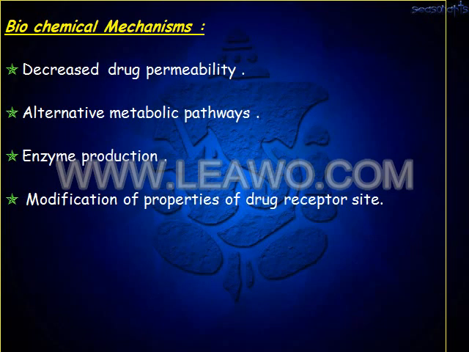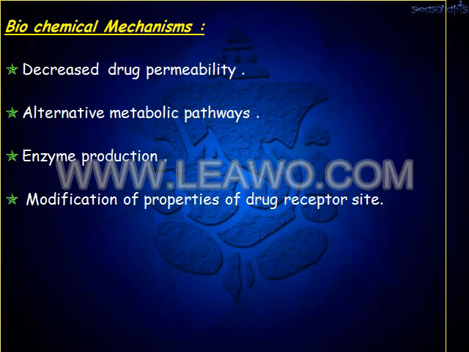What are the biochemical mechanisms involved in mutational drug resistance? The first one is decreased drug permeability, thereby getting the drug resistance. Second one is the altered metabolic pathways. In that way, the drug will get resistant. And the production of enzymes by the bacteria. In that way, the drug resistance occurs.